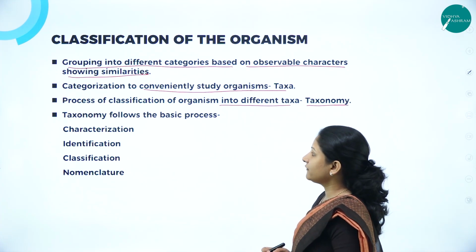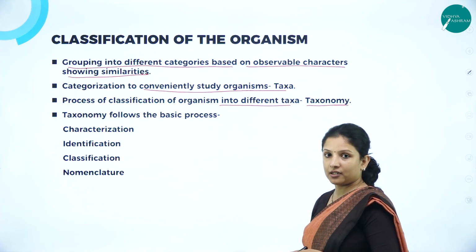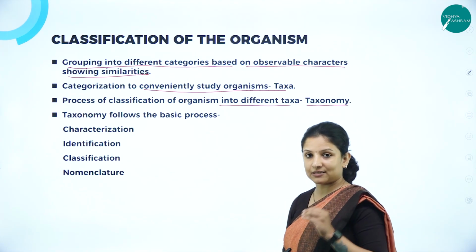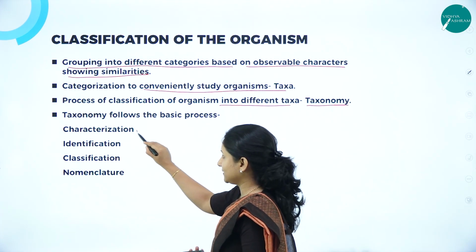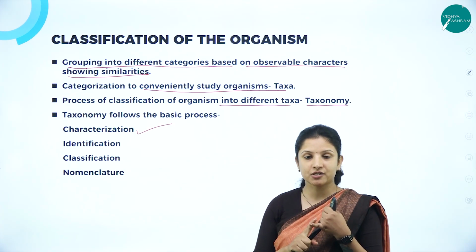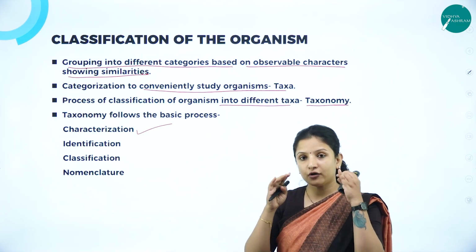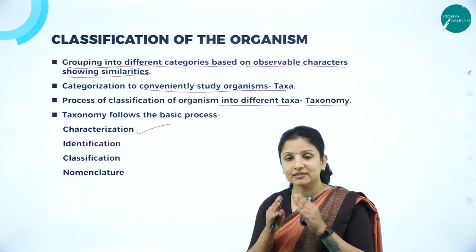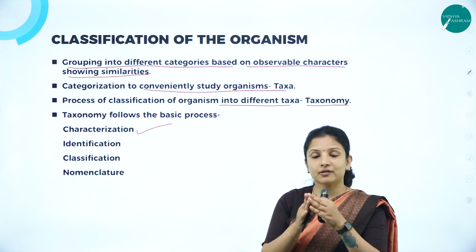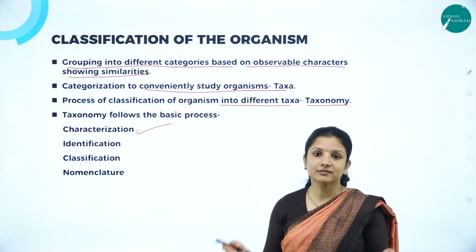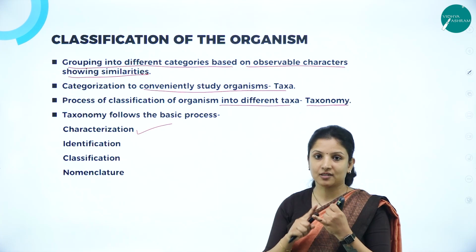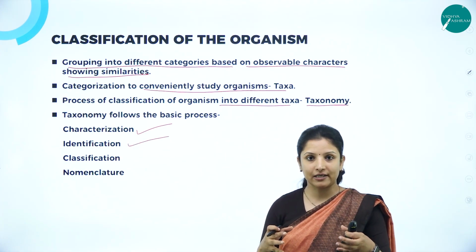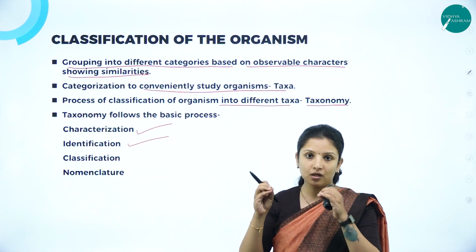Here taxonomy follows the basic process wherein how do you classify an organism? It is a step-by-step process. First you characterize them. So what is characterization? It is nothing but morphologically what all the similarities or dissimilarities the organisms have. Based on that, you classify, you group the organisms into different groups. So that is first characterization. Next, you go in for identification. Once you characterize, you identify that particular organism.